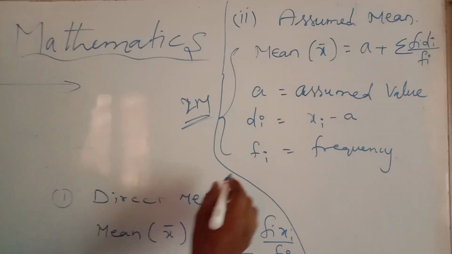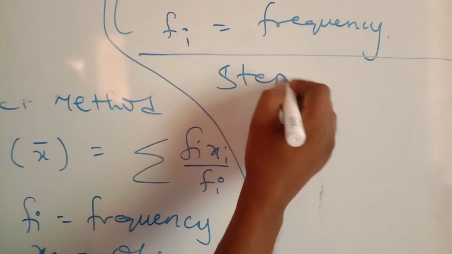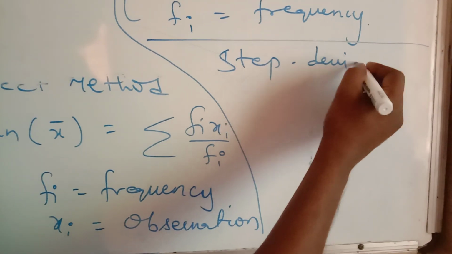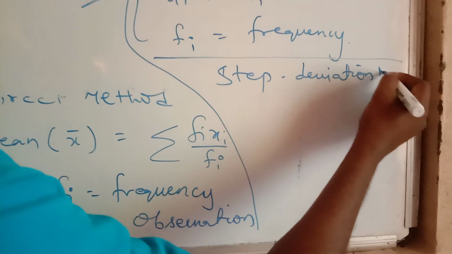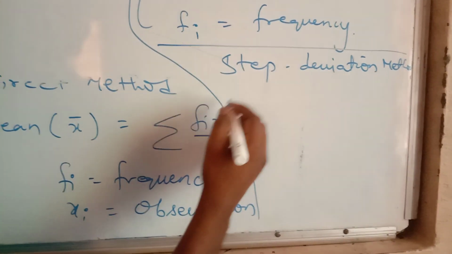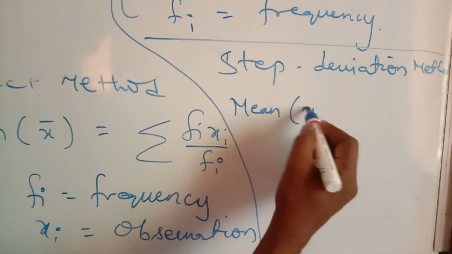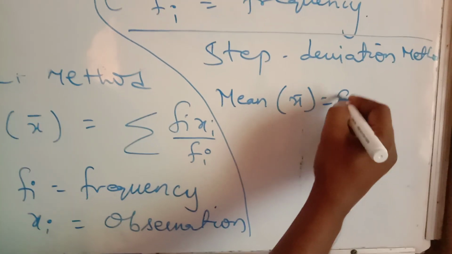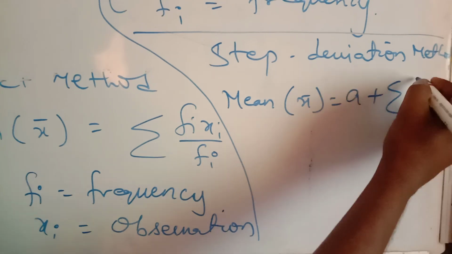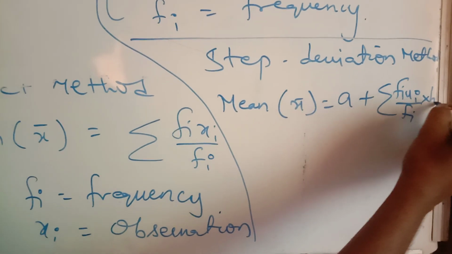Similarly, the third method is the step deviation method. In the step deviation method, mean x bar equals a plus sigma fi ui by sigma fi, into h.